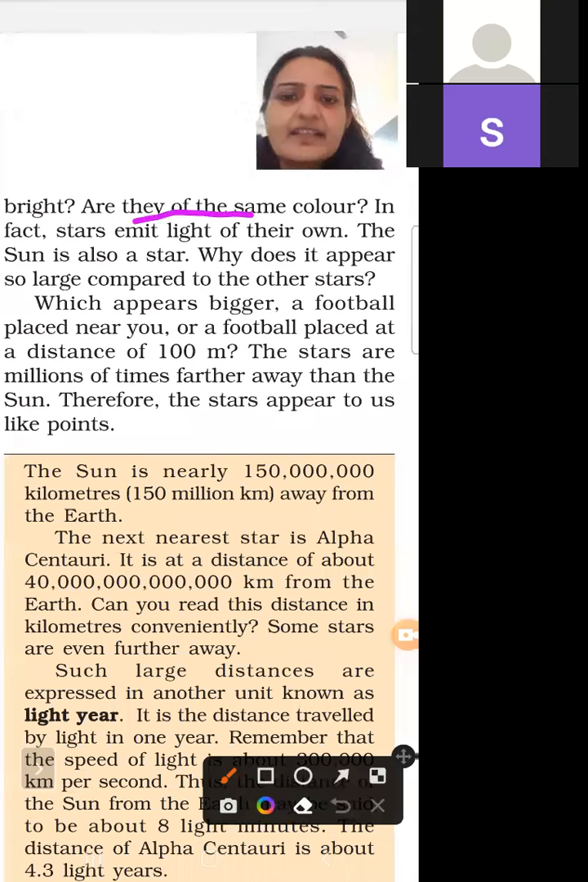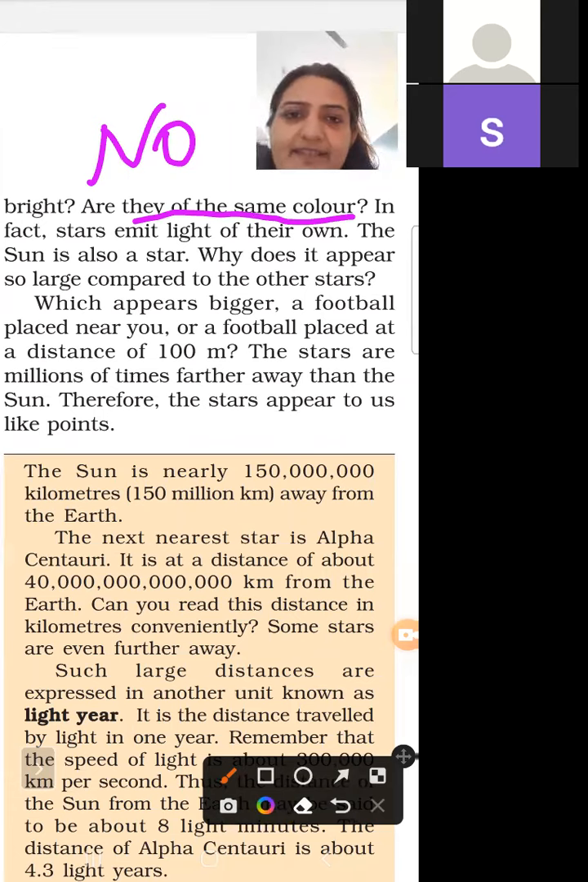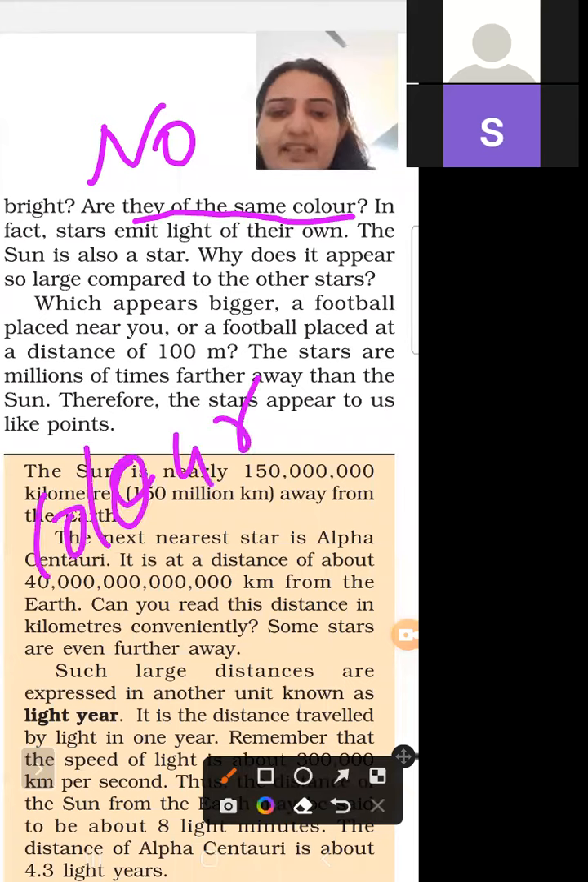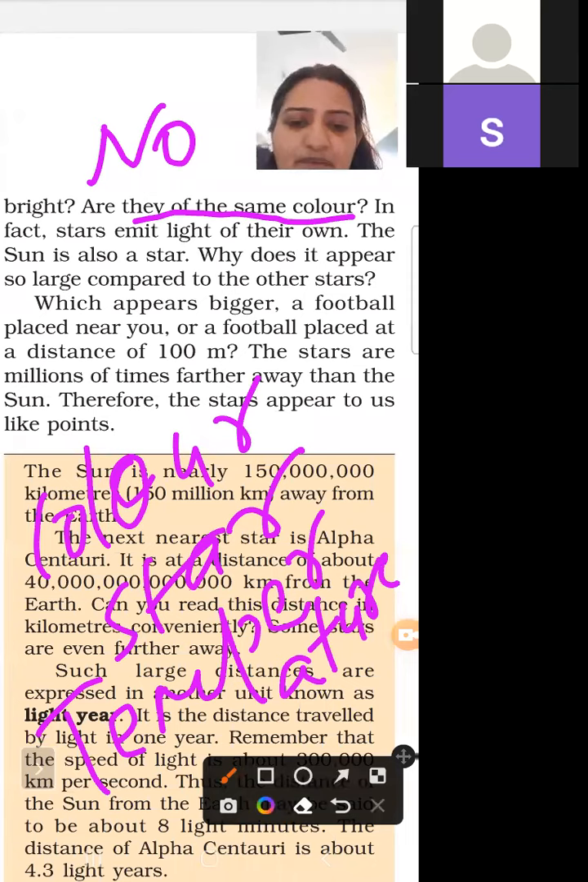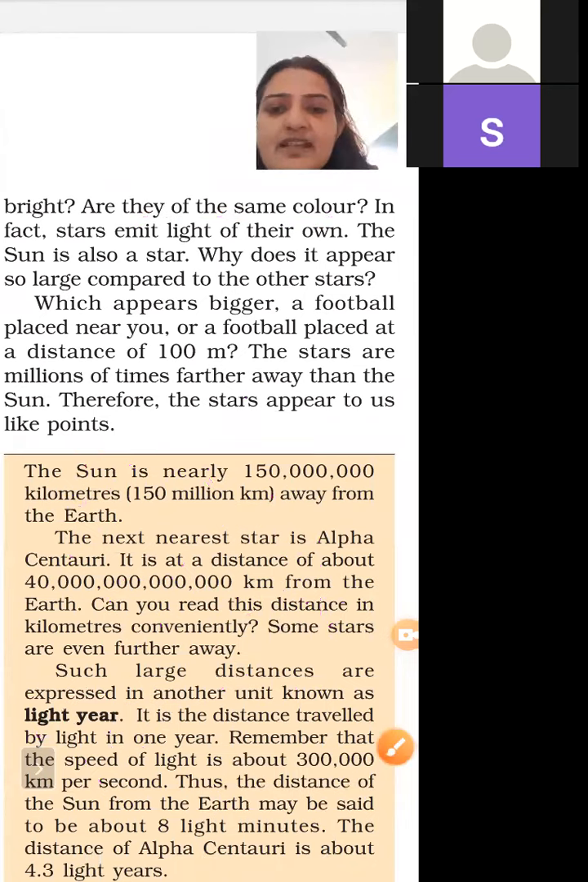Are they of the same color? No. The color of the stars is different. How is it different? The color of the star depends on temperature. How does it depend on the temperature?